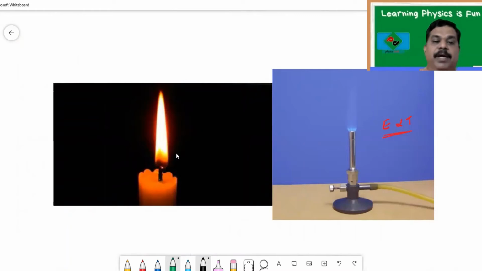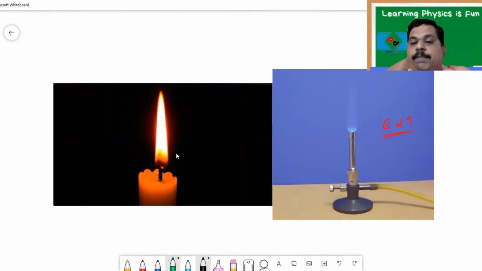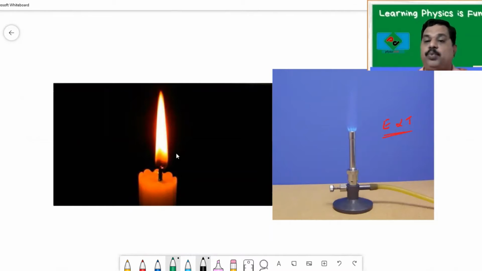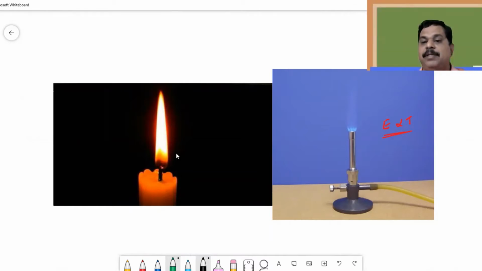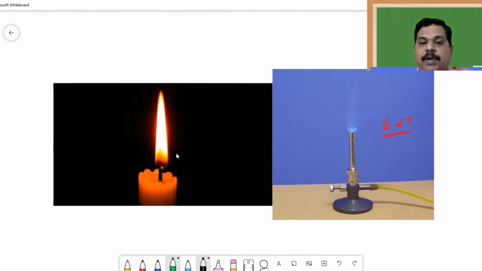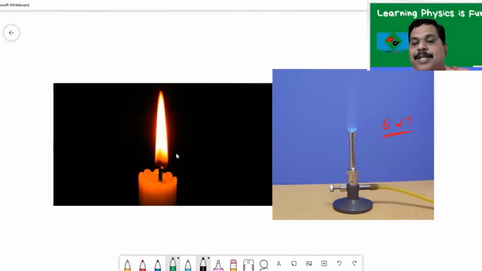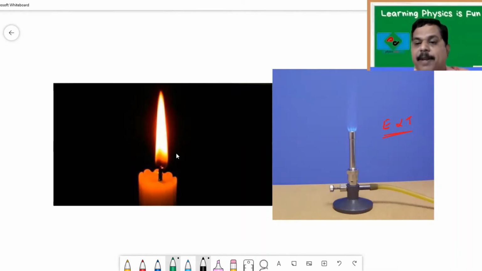We can put up with the candle flame, but we cannot do it for the Bunsen burner because its temperature is very high. So remember, just by looking at the color of the flame, we can say whether it is at a higher or lower temperature. Most women can say whether the gas cylinder is full or about to run out just by looking at the color of the flame coming from the burner.